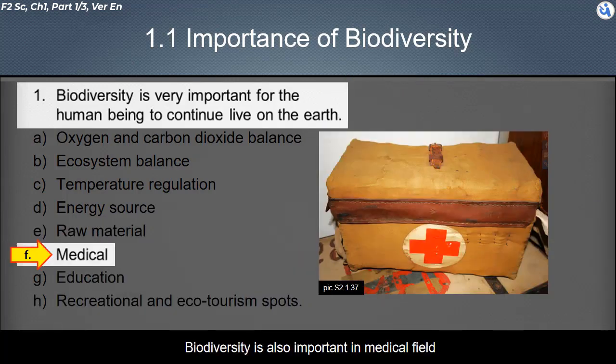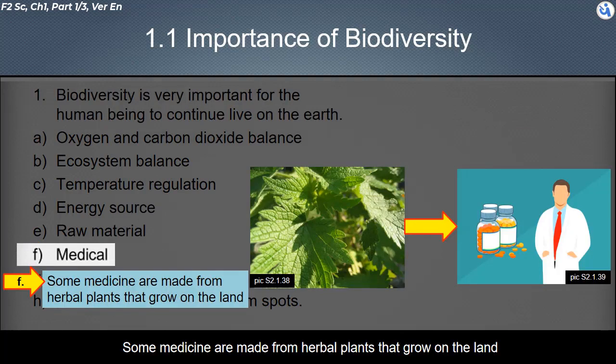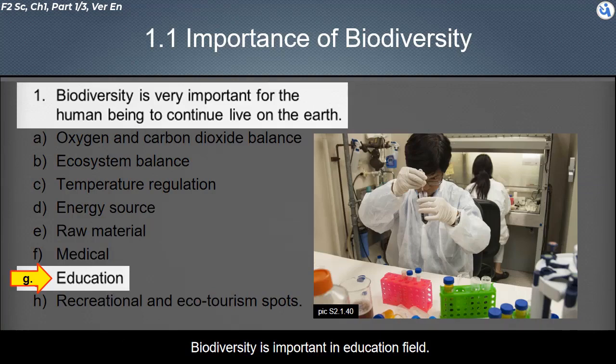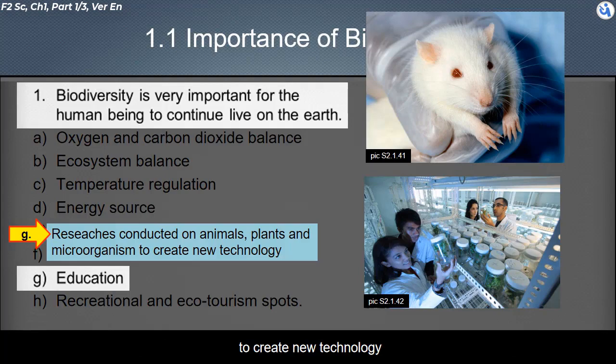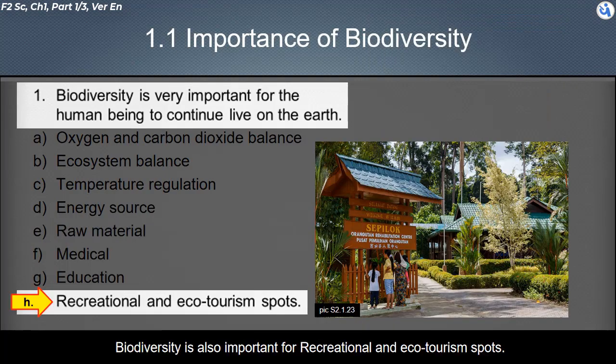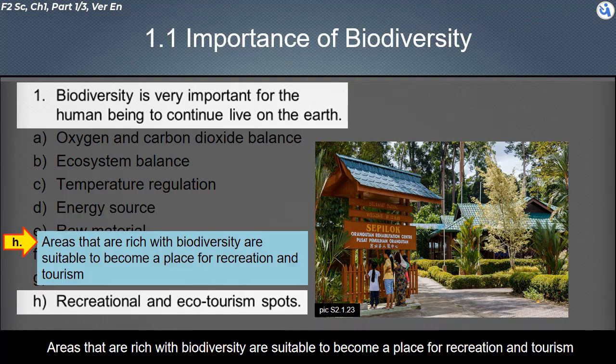Biodiversity is also important in the medical field. Some medicines are made from herbal plants that grow on the land. Biodiversity is important in the education field, where a lot of research is conducted on animals, plants, and microorganisms to create new technology. Biodiversity is also important for recreation and ecotourism spots. Areas that are rich with biodiversity are suitable to become a place for recreation and tourism.